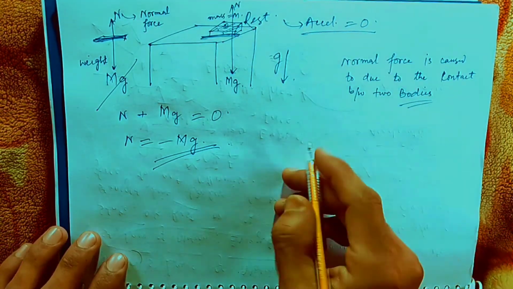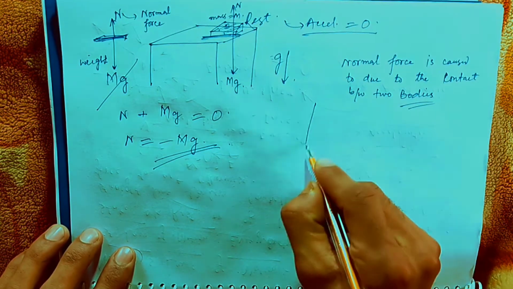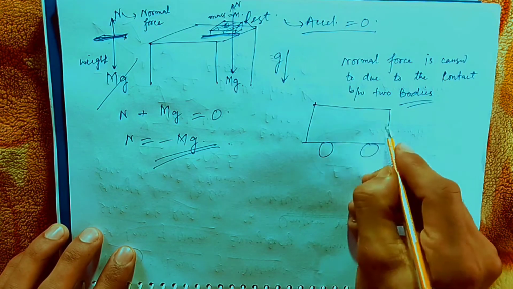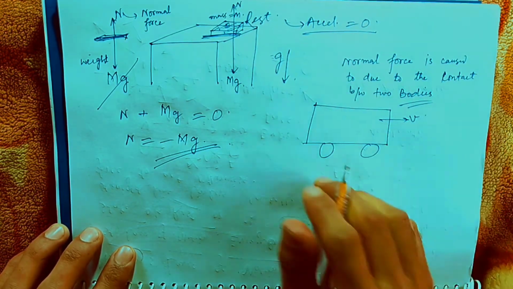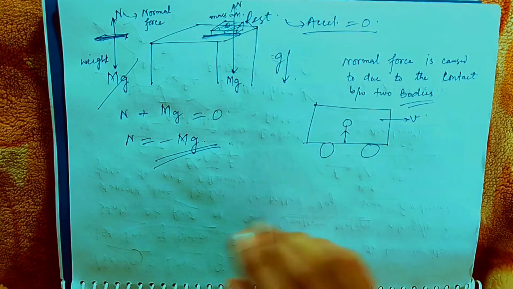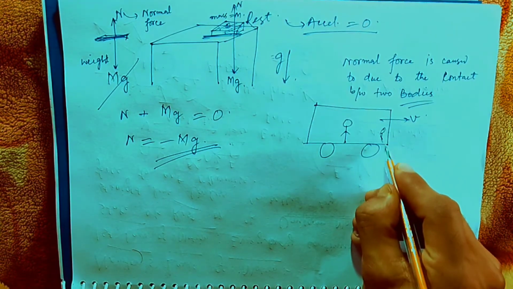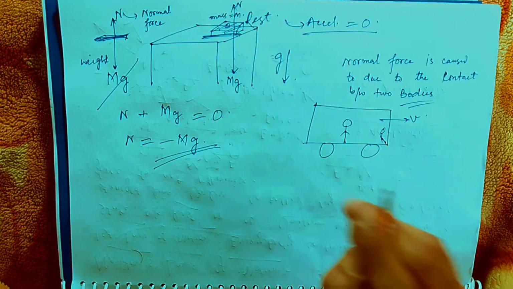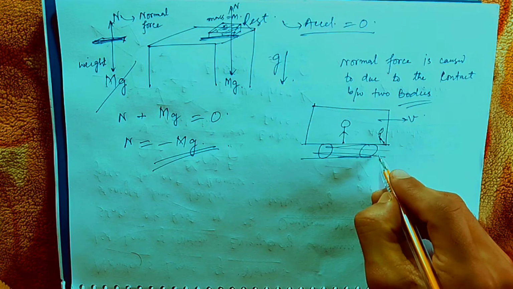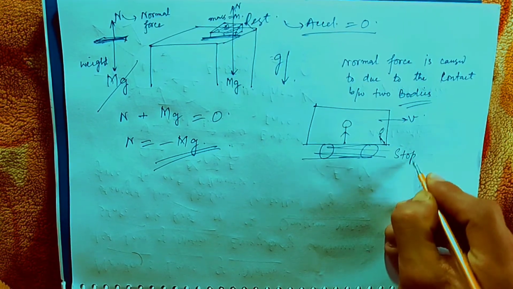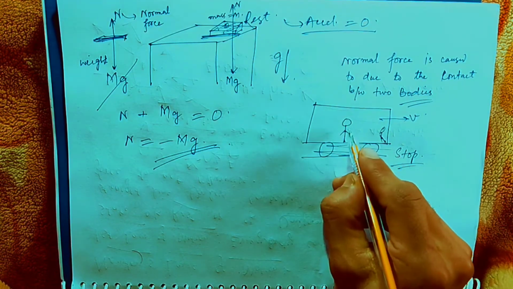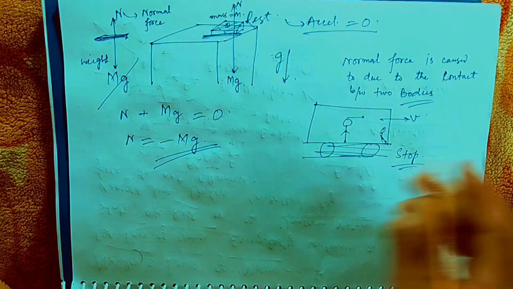Similarly, you might have heard about this: if we are in a bus moving with some velocity, and we are standing in this bus, and the driver applies brakes suddenly, so the bus comes to a halt, we feel a forward jerk.